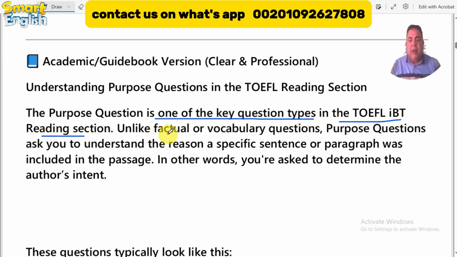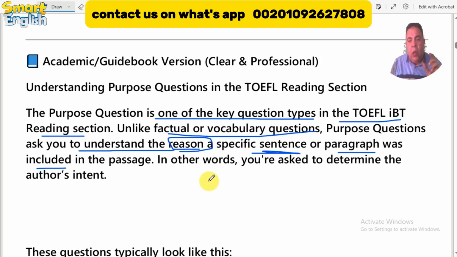Reading section. Unlike factual and vocabulary questions, which always ask you about details and certain information mentioned in the paragraph, the purpose question is the opposite. It asks you to understand the reason a specific sentence or paragraph was included, why the author or writer mentioned specific information in the passage.